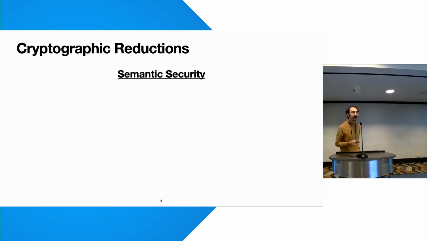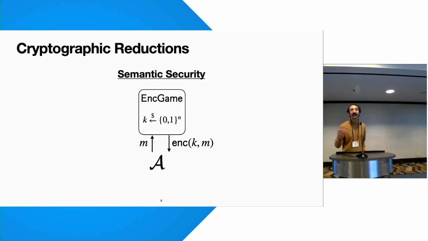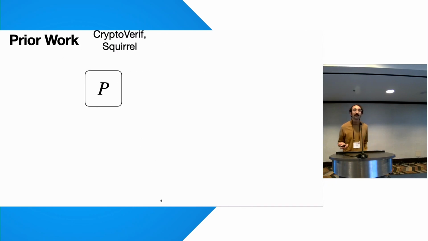To show you what I mean about crypto proofs, consider semantic security for a symmetric encryption scheme. Semantic security is typically stated using some kind of security game, like the IND game shown here. The security game samples a key K internally, and then allows the computational attacker, A, to input query messages M. In return, the security game gives the attacker encryptions of M under K. The encryption scheme here is secure if the attacker cannot tell the difference between this security game and an altered one where you get encryptions of zeros. While these security games are really convenient for specifying individual crypto systems, applying them to protocols gets tricky.